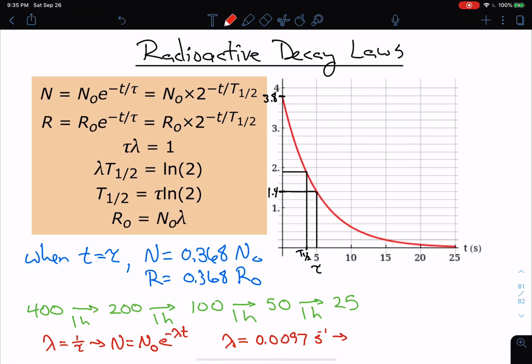So I multiply that by 100, and I get that there's a 0.97% chance of decay every second. So for a given atom that has this gamma, there's a 0.97% chance of decay every second. That's what that would mean. Now, again, this is only true if gamma is much less than 1 for that stated unit of time. If it's close to 1 or greater than 1, then you can't do this. It's not true.